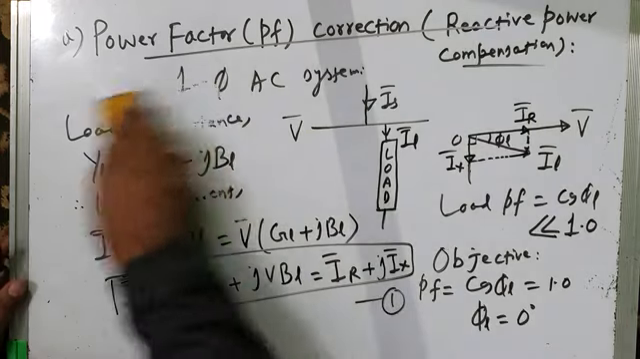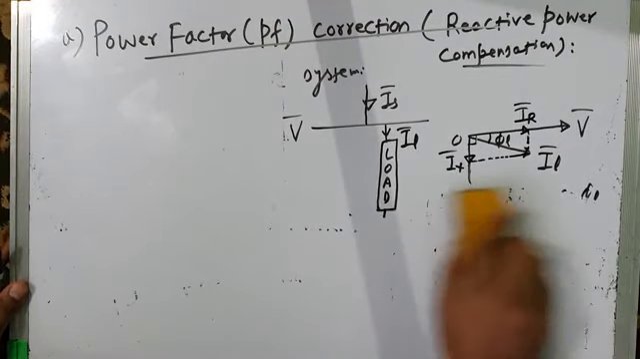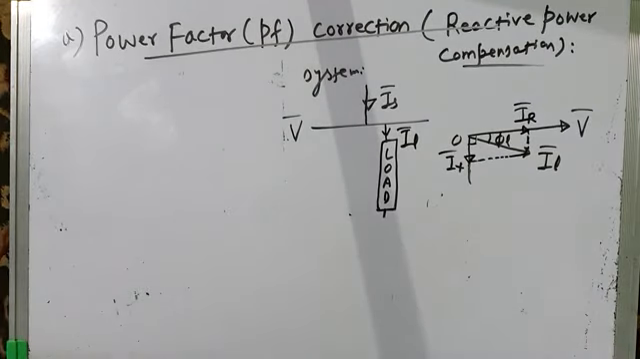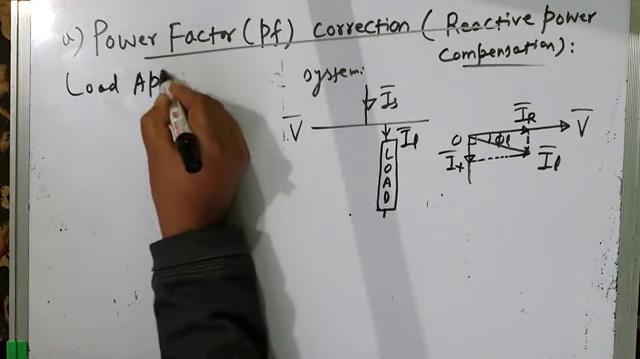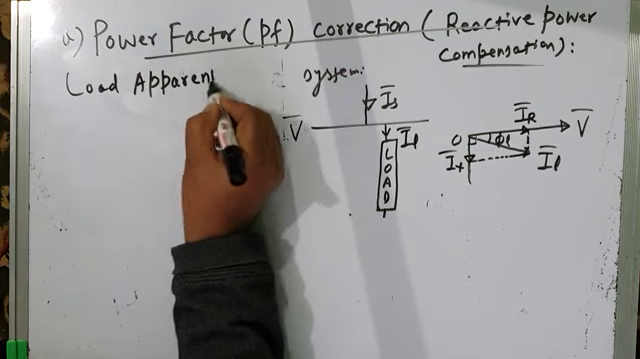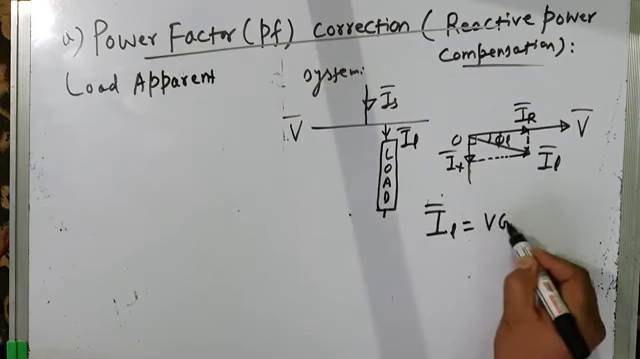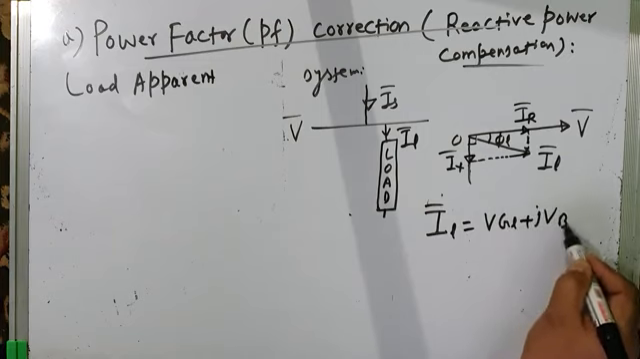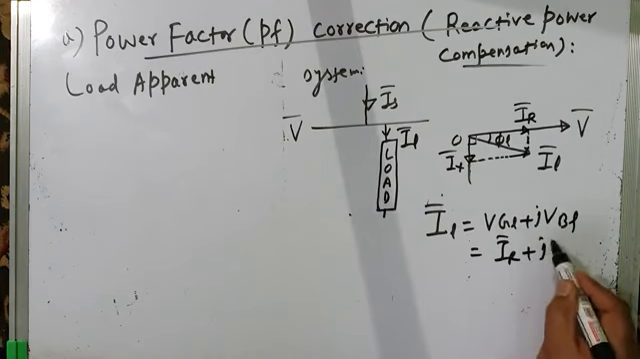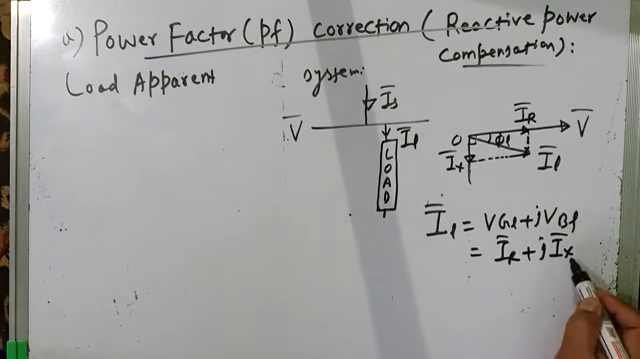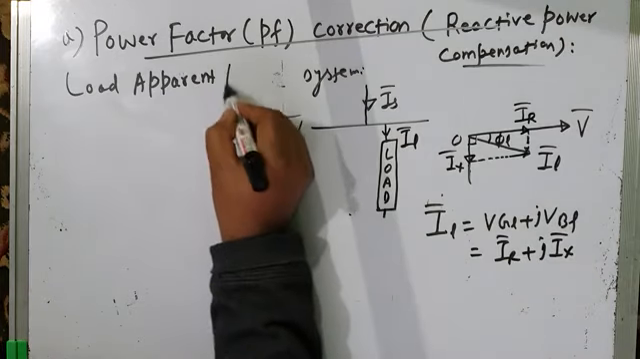Now let us write load apparent power. Let us try to find it. Once we know load current, just a few moments back we have written load current. It is VGL plus JVBL, or it is IR, that is the resistive component or in-phase component, plus JIX, which is the reactive component or quadrature component. Once you know load current, you can find load apparent power.